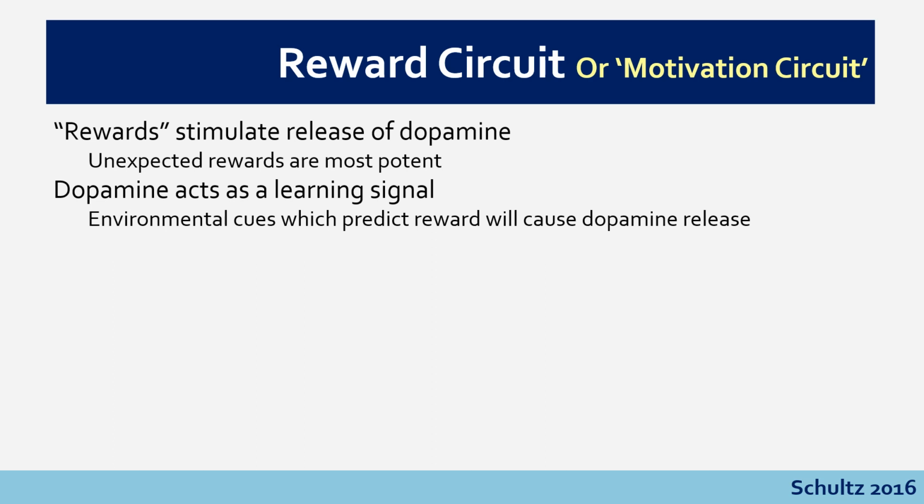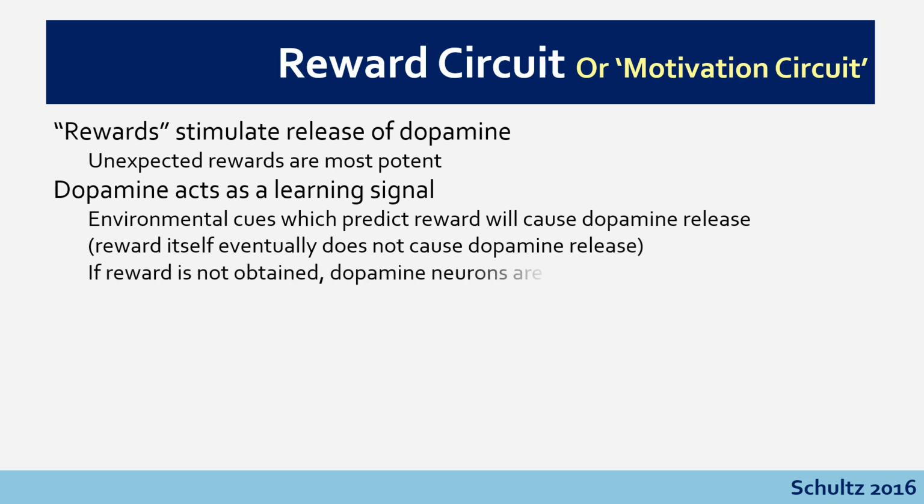In the example that I gave you, once dopamine had taken on this motivation role, this learning signal role, when we ate the Whisper itself, we would not get that release of dopamine. The dopamine comes from the expectation caused by seeing the cues in the environment which show that it is available. If the reward is not obtained, particularly if that is unexpected, then the firing rate of dopamine neurons goes down. Again, that is acting as a learning signal.